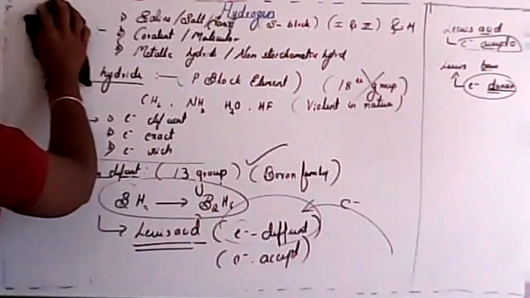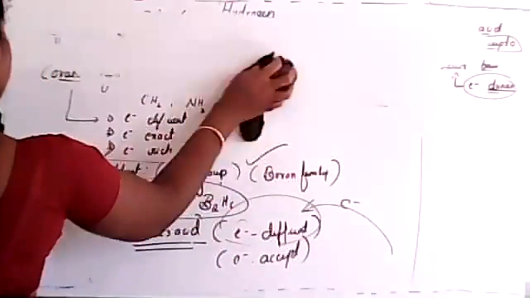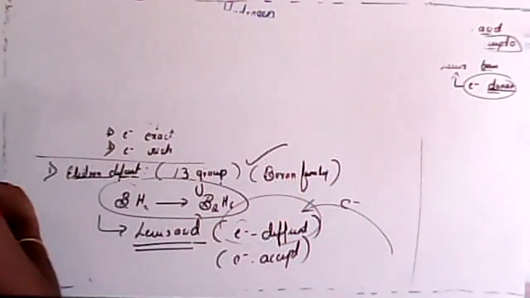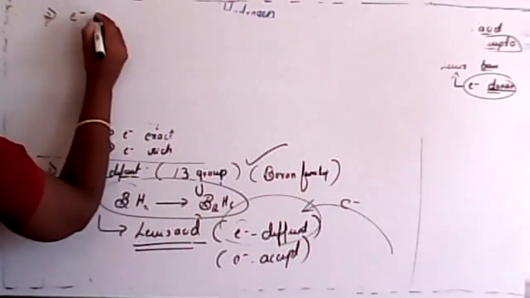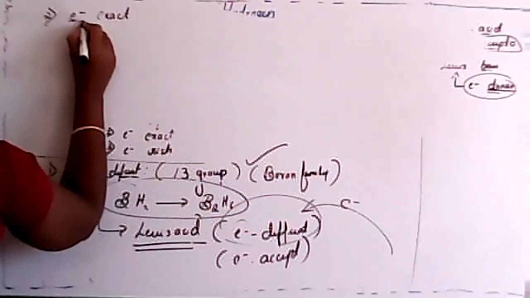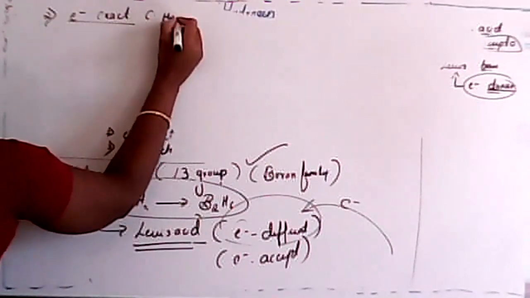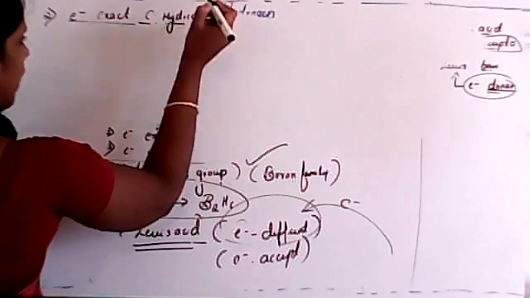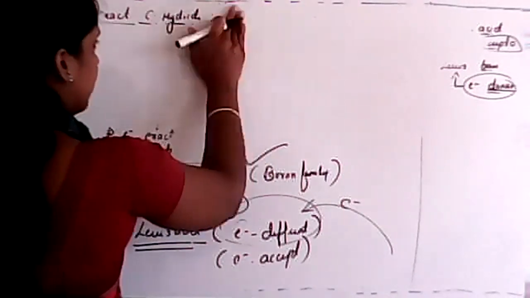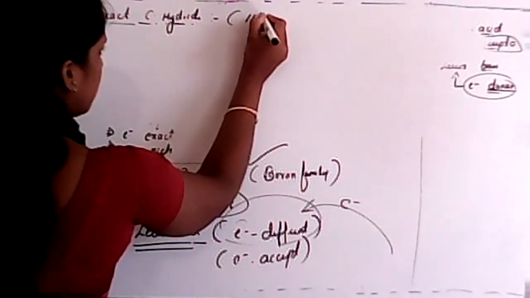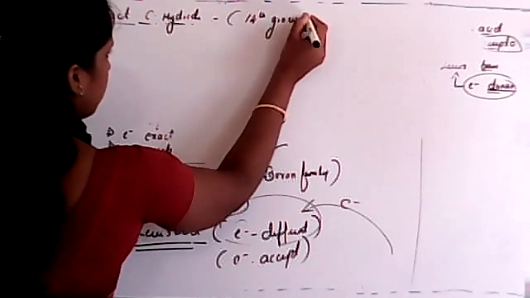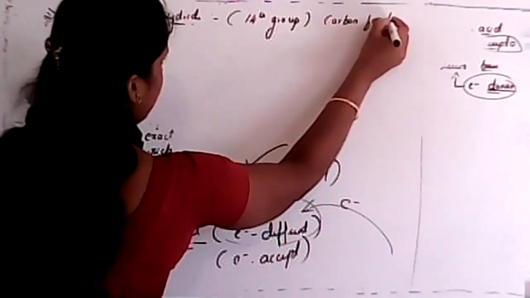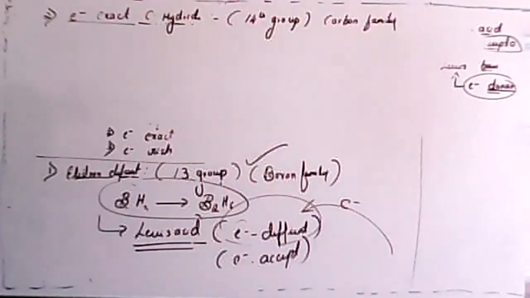So the second one is electron exact. Can you tell me which group element can form an electron exact covalent hydride? Which group of the periodic table can act as an electron exact hydride? Any idea, students? Yes, that is nothing but the 14th group, which is also known as the carbon family. The first element is carbon, so that's why we call it the carbon family.